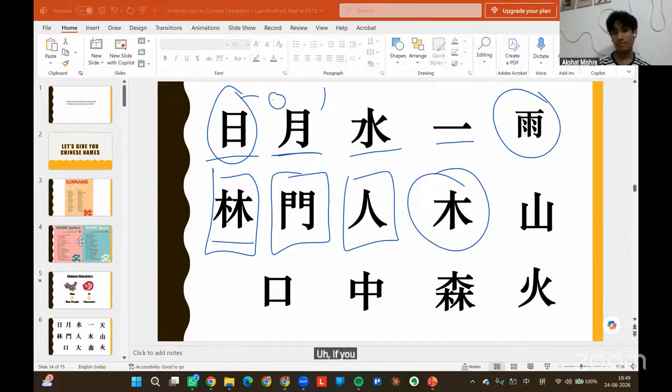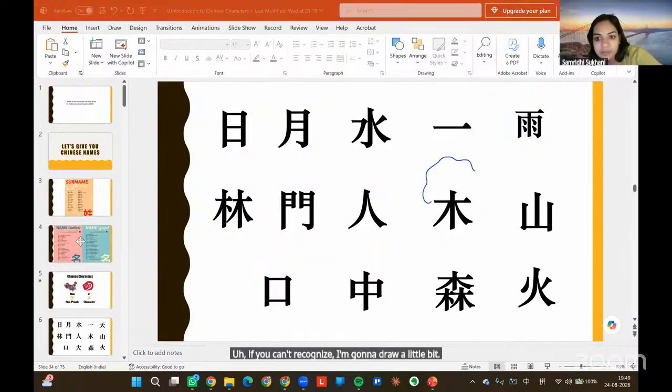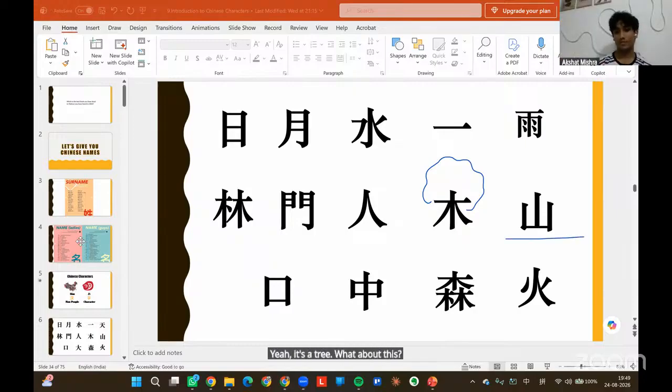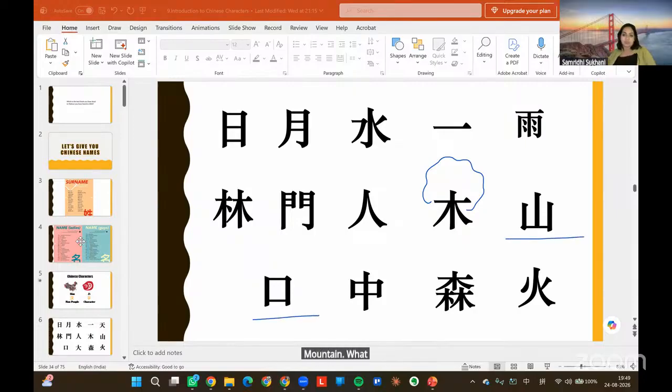If you can't recognize, I'm gonna draw a little bit. Tree. Yeah, it's a character for tree. What about this? Mountain. What about this? Mouth. What about this? Middle.